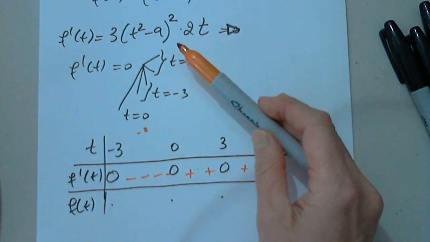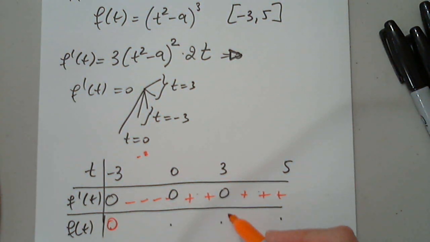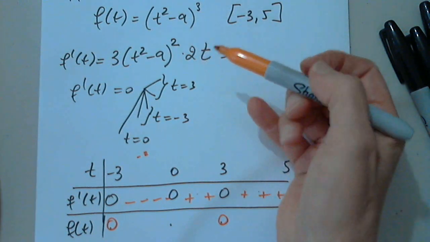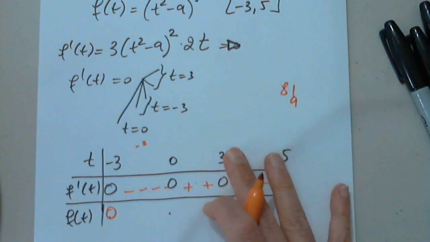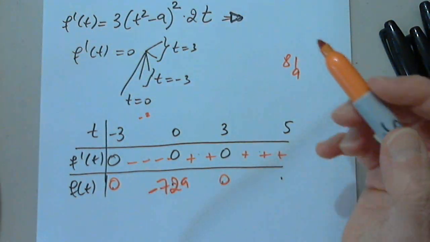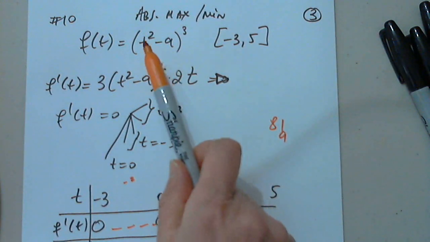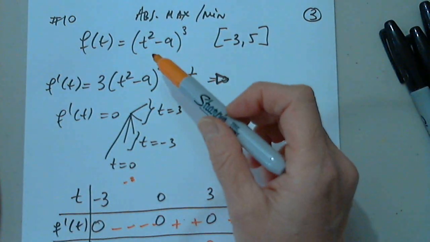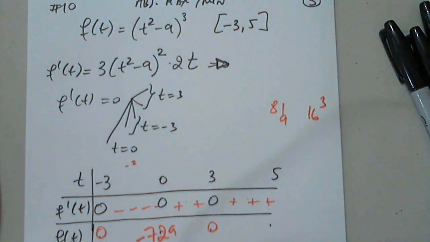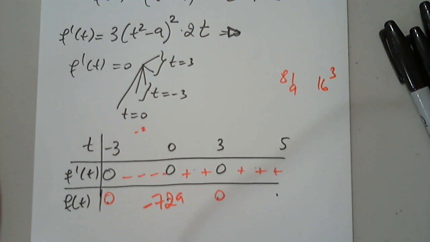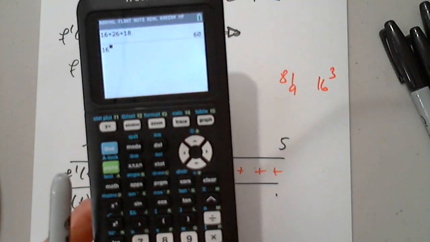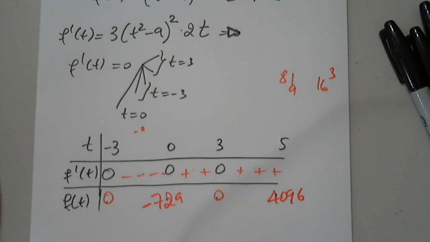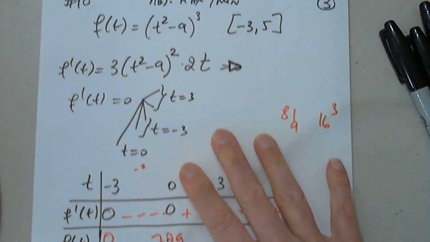I can see already what I get because this is 9 minus 9 in both situations, so this will be 0. And 0 minus 9 is negative 9, and negative 9 to the third, what is it? 81 times 9, 729, and negative, of course. And when I plug in 5, this is 25 minus 9. I have to square. Remember, last time I didn't square. So 25 minus 9 is 16. 16 to the third is 4096. So it was basically too easy to even use the calculator.